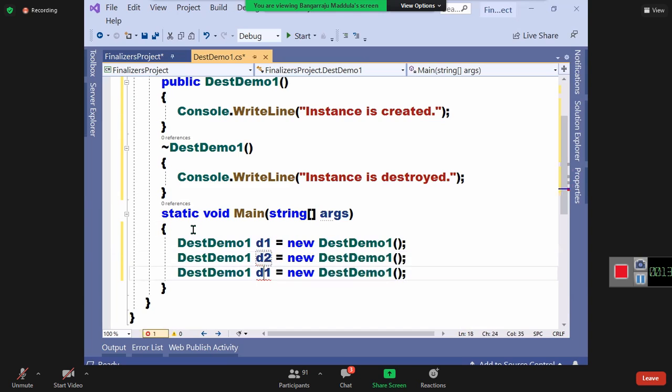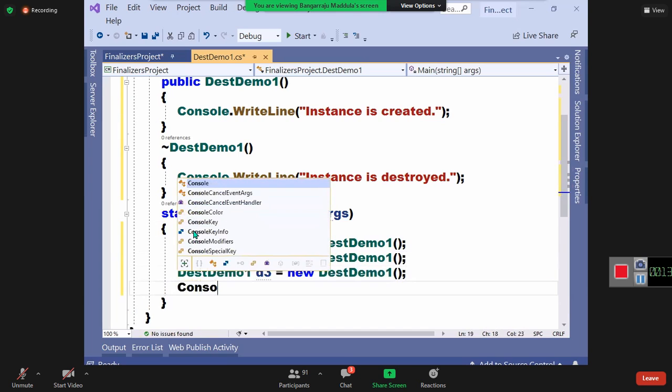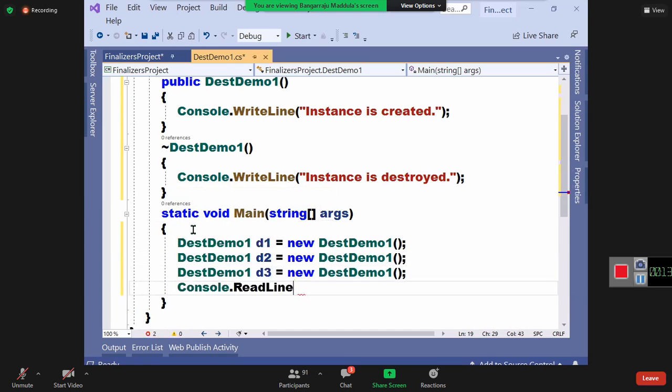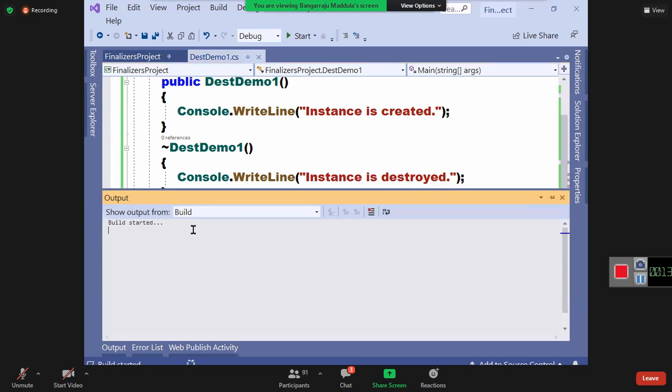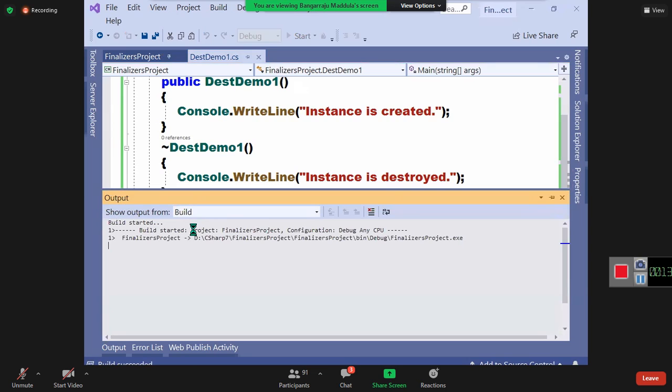Watch, how many instances am I creating? 3 instances. Okay, let me run the code. 3 instances created, and afterwards read line. Come on, run. See, first 3 instances created, it will show you instances created, instances created, instances created, 3 times.